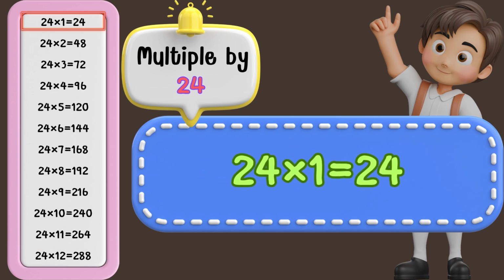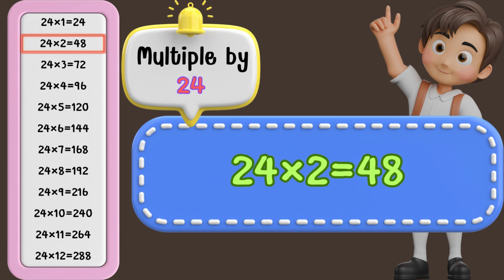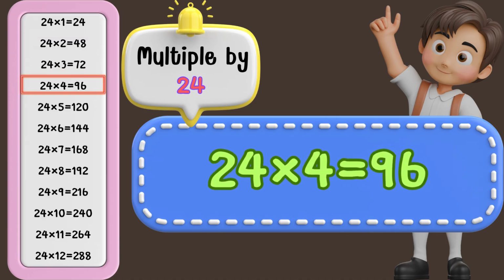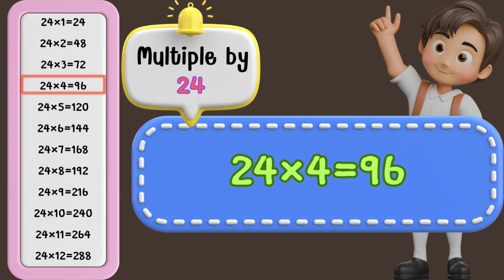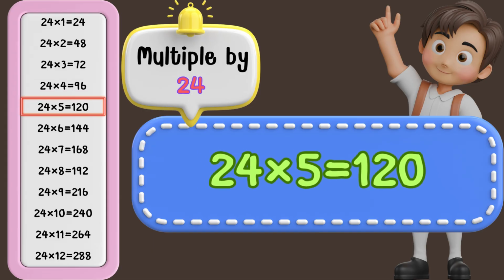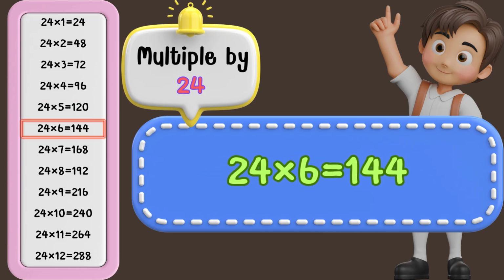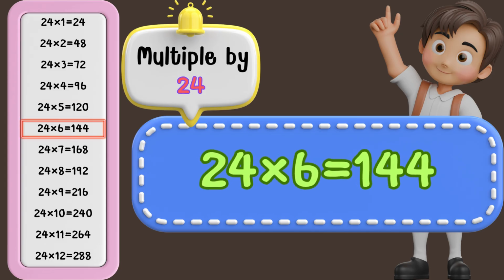24 times 1 is 24. 24 times 2 is 48. 24 times 3 is 72. 24 times 4 is 96. 24 times 5 is 120. 24 times 6 is 144.